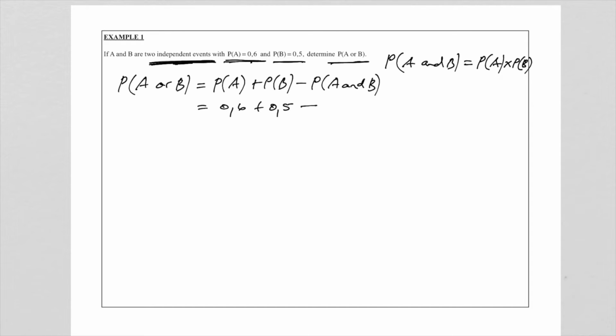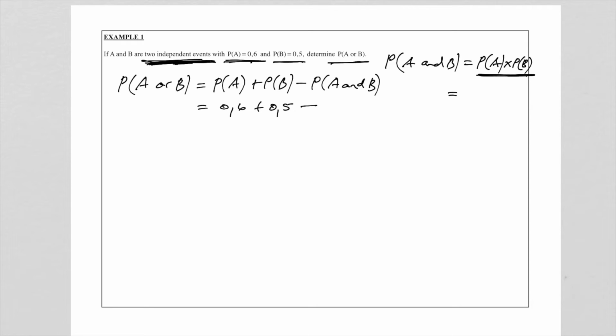And AND was not given to us directly, but they told us that the two events are independent. So that means we can now substitute this AND with the probability of A times the probability of B. It's your choice if you want to work it out separately and then substitute, or substitute first.